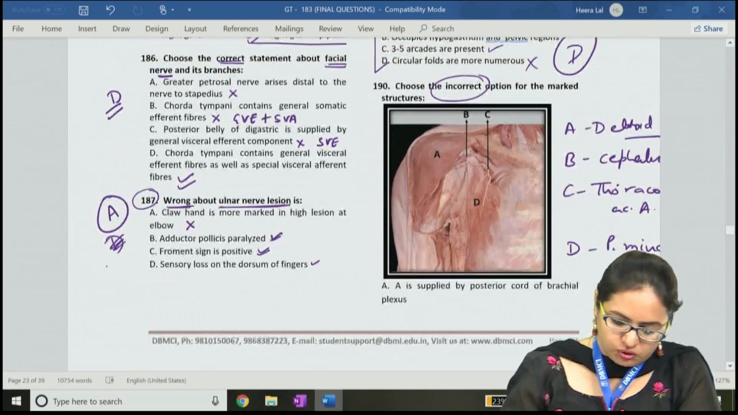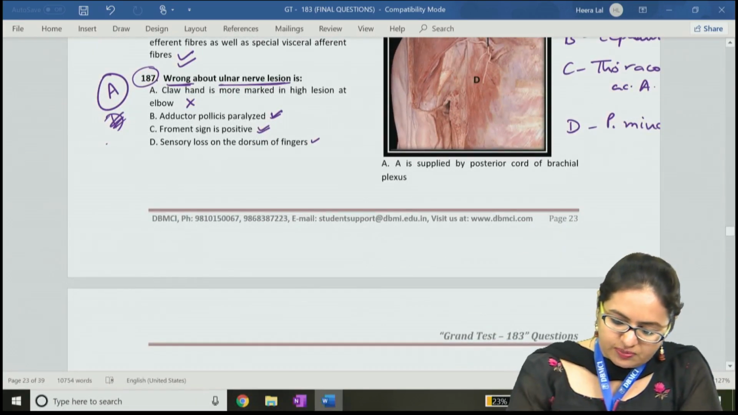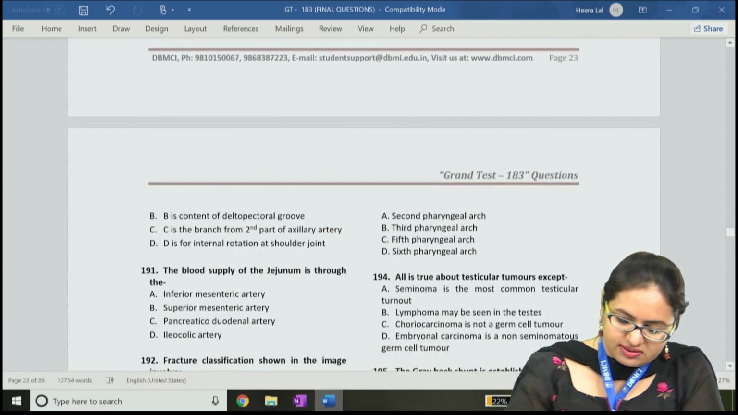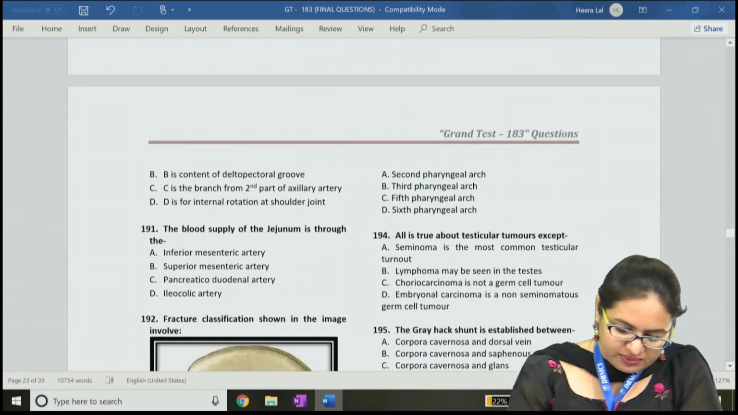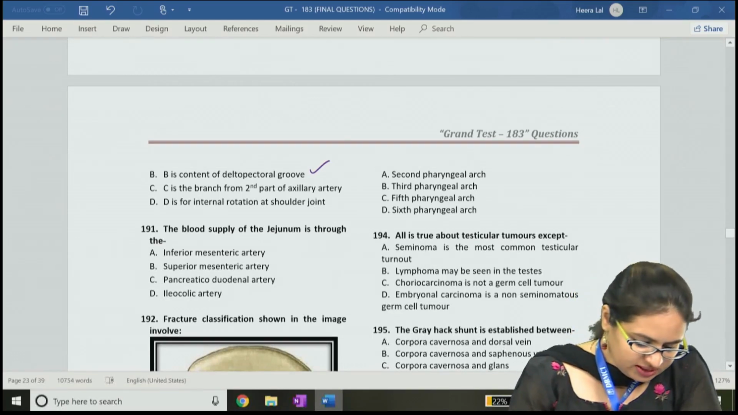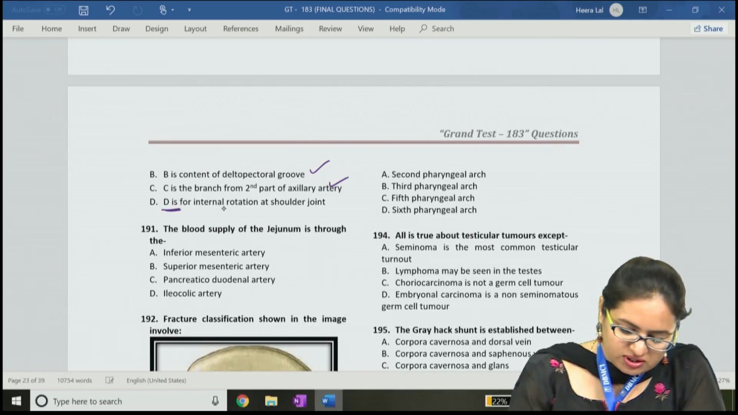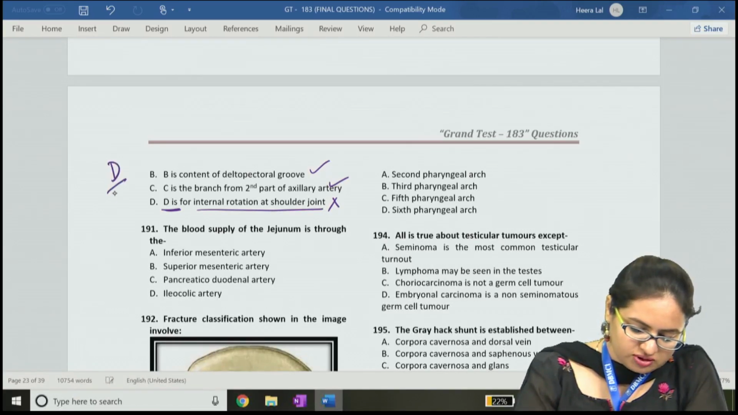In this, we have to choose the incorrect statement. It says A, that is deltoid, is supplied by the posterior cord of brachial plexus. This is correct. Then B, that is cephalic vein, is content of the deltopectoral groove. This is also correct. C, thoracoacromial artery is a branch of second part of axillary artery. This is also correct. D, pectoralis minor is for internal rotation of shoulder joint, which is not correct. So the answer for this question is D.